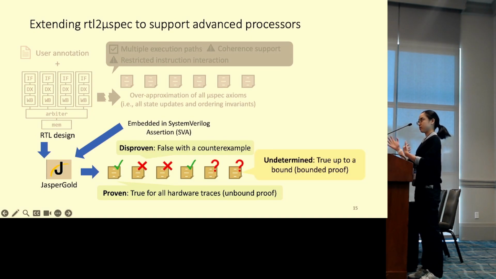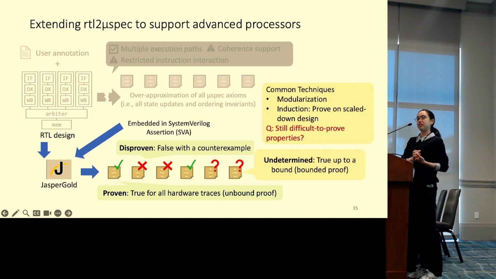However, as we scale to larger designs, we may see that the model checker produces an incomplete or undetermined result, meaning it doesn't know if the property will always be true. It can only say the property is true up to a certain bound, say 10 cycles from reset.